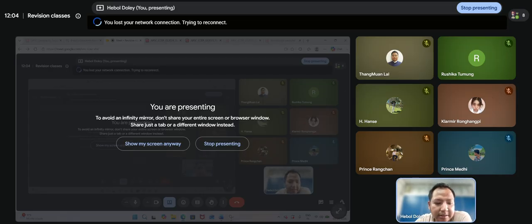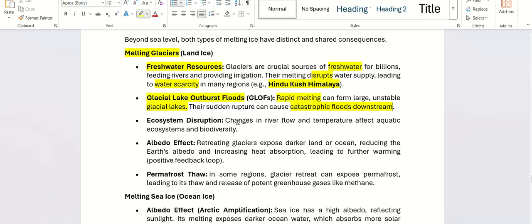There is a lake in Tawang, and scientists have said that this lake is melting. If it melts completely, the water will go where? It will come down downstream to other parts of Arunachal and Assam, so it will flood downstream. Those are called glacial lake outburst floods. That will lead to ecosystem disruption, change the flow of rivers, and the temperature also will be affected.